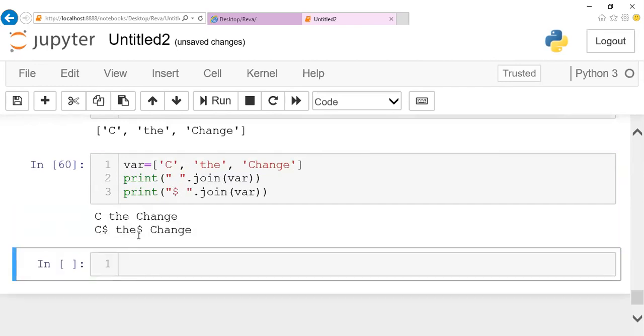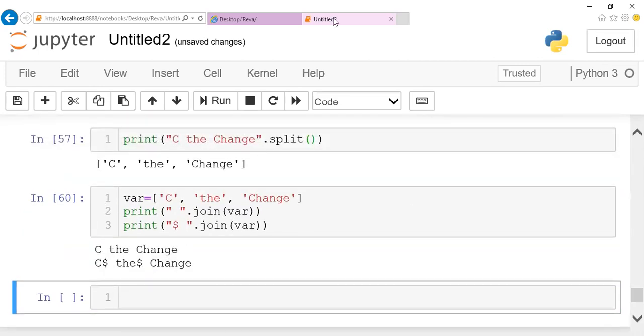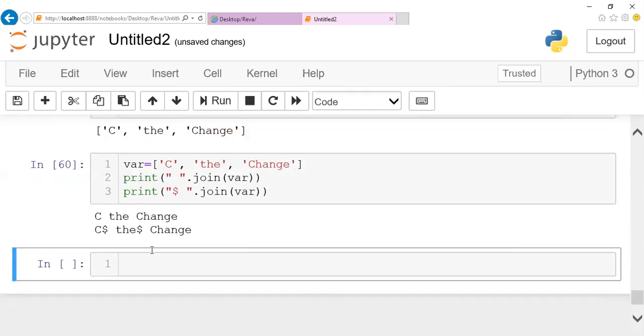So C dollar, the dollar, change dollar. It will be displayed with the dollar. So these are the other two important functions in the string concept we should know. These are very important concepts. And next is common functions. We have some common functions in string.